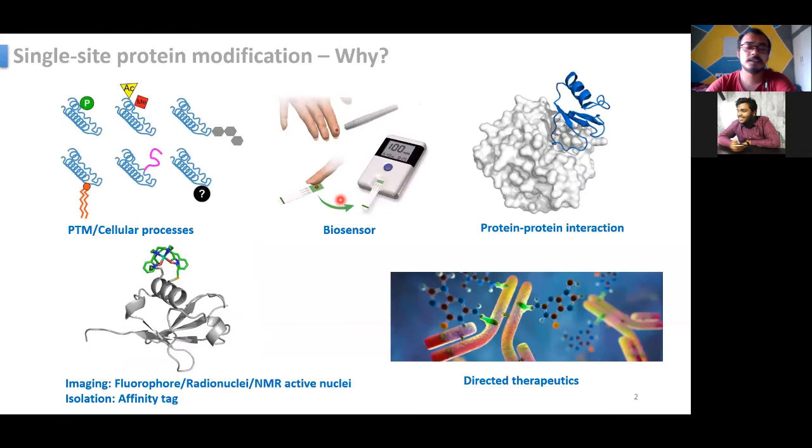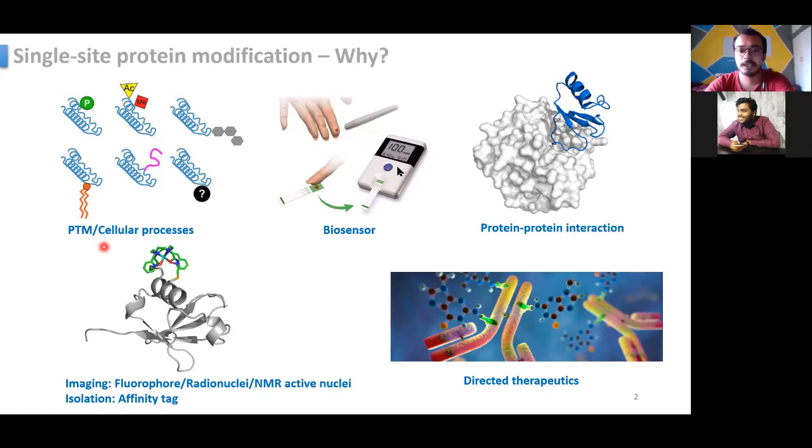So, single-site protein modification. This is a very essential and useful tool for our day-to-day life and also in scientific fields. It is very interesting and very useful. It is used in monitoring post-translational modification and cellular processes. If you tag a single amino acid of a protein and then monitor its function, you can monitor cellular processing.